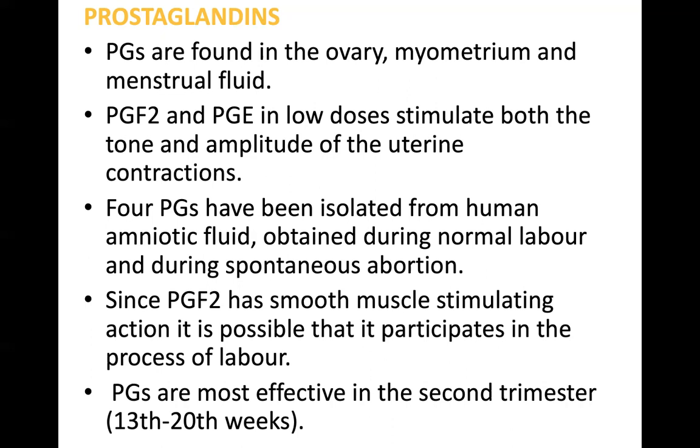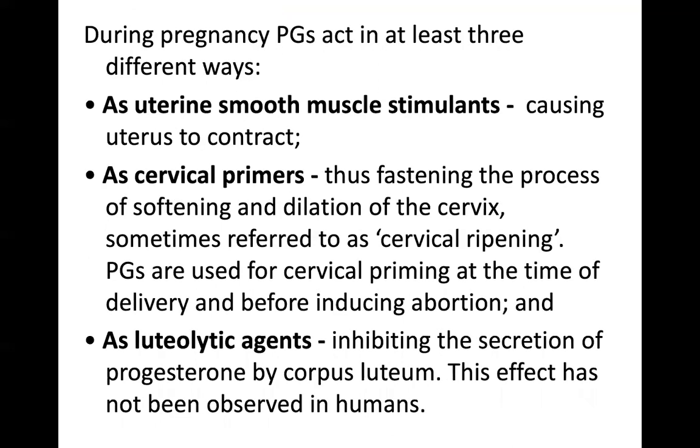Prostaglandins are most effective in the second trimester, that is from the 13th to 20th weeks of gestation. During pregnancy, prostaglandins act in at least 3 different ways: as uterine smooth muscle stimulants, as cervical primers, and as luteolytic agents. As uterine smooth muscle stimulants, they cause the contraction of the uterus.